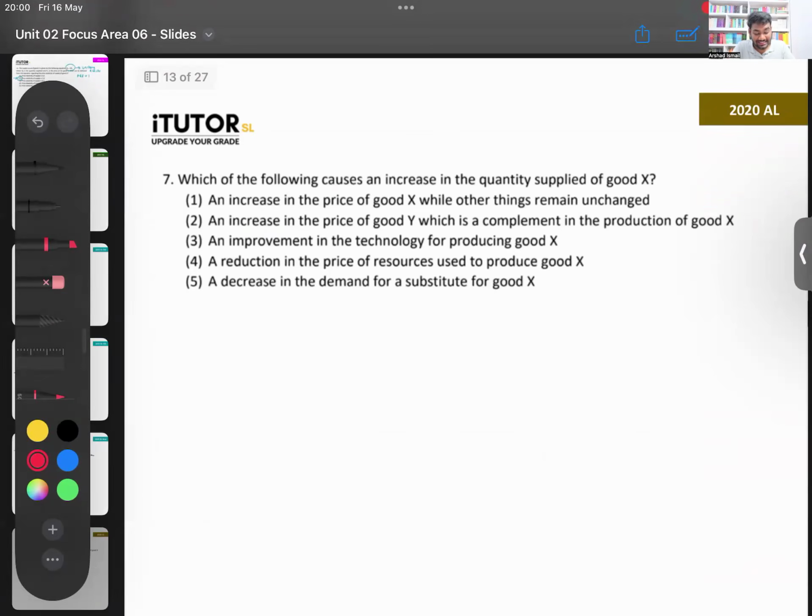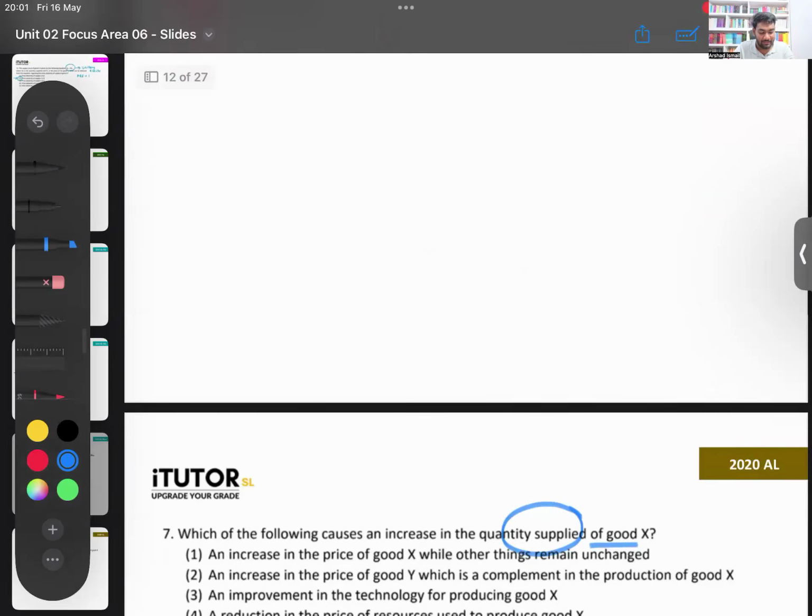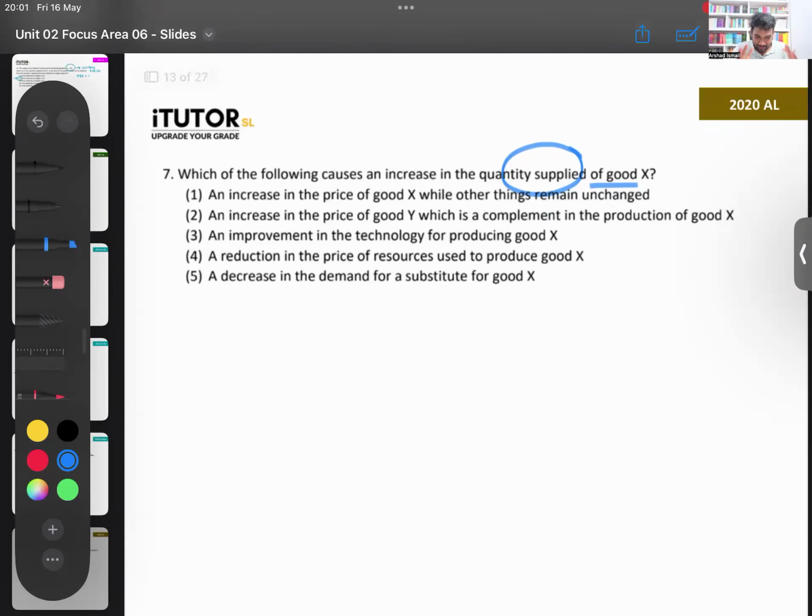Which of the following causes an increase in the quantity supplied? Now, when does the quantity supplied increase? Only one reason. In 2019 there is an old and a new syllabus, because 2019 is where the new syllabus started. For people who did it in 2018 and are repeating, it's unfair to expect them to learn the new syllabus, because they only have about 6 months to prepare after results come. So for them, they made a separate paper. That old syllabus paper is for the repeating students. The new syllabus paper is the proper paper, the one that will be in your past paper books.